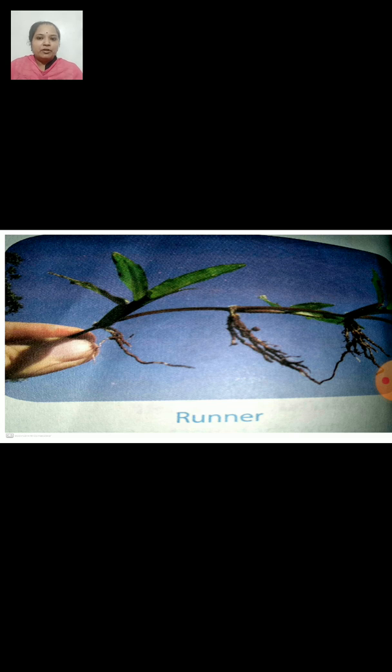This is a picture of a strawberry plant. The strawberry plant has long stems called runners. As you can see in the pictures, they run along the ground and form a new plant.